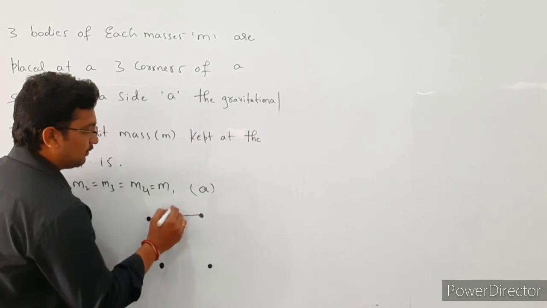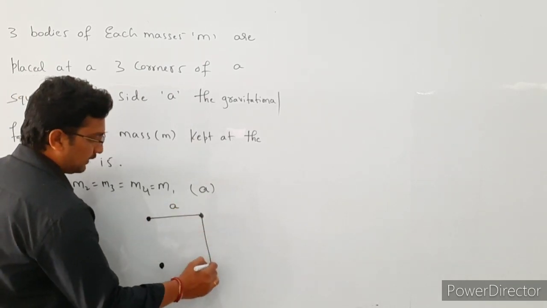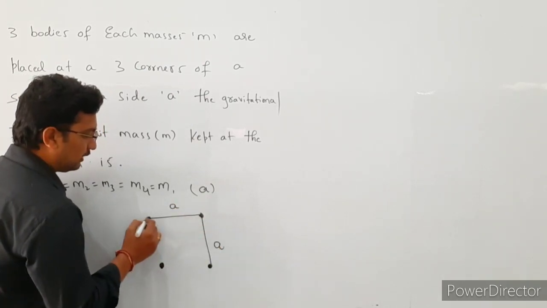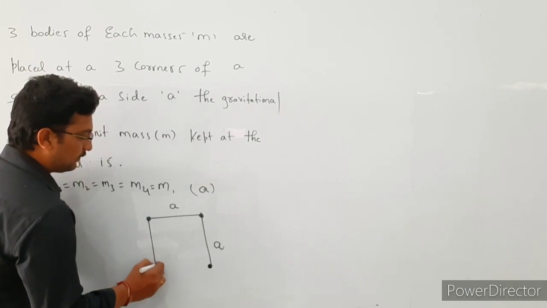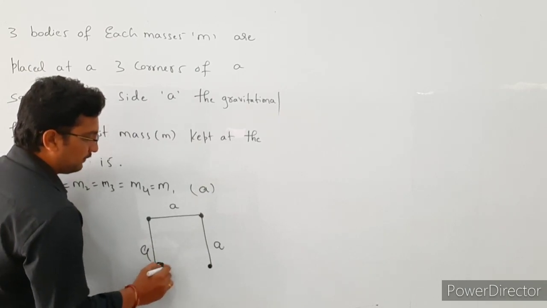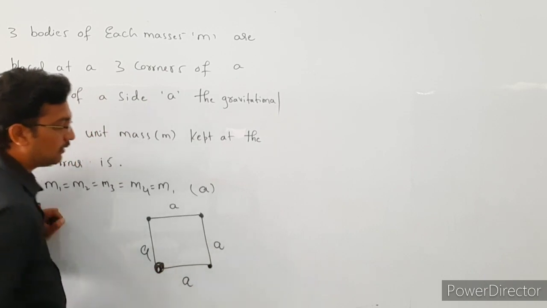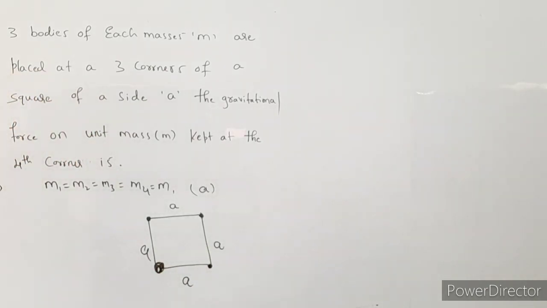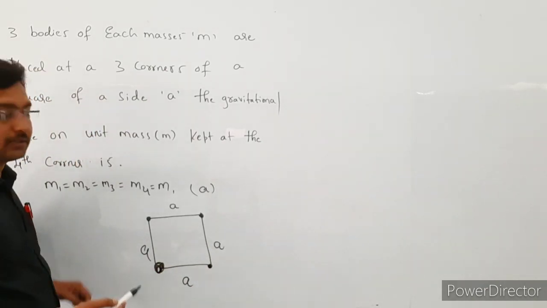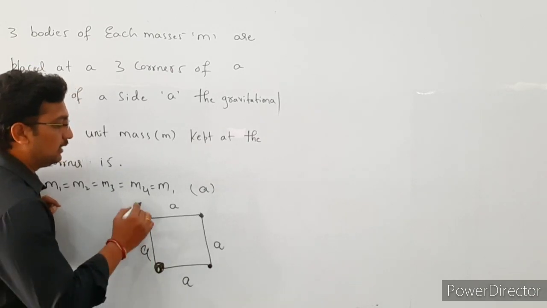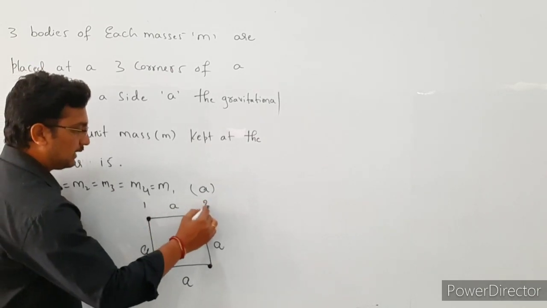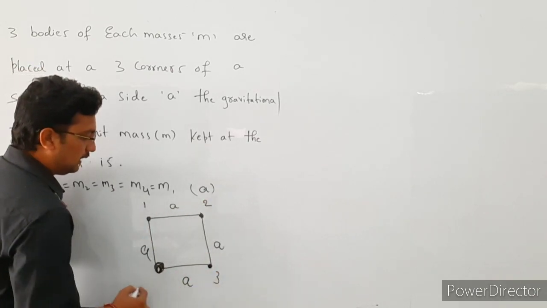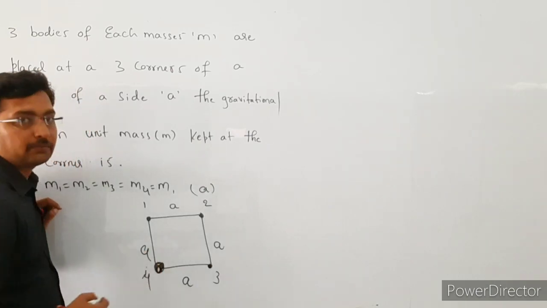Okay, see here, the distance between these two particles is A, the distance between these two particles is also A, and the length of each side is A, right? The next one, we are going to find out the net force acting on the fourth particle. So this is the first particle, second particle, third particle, and this one is the fourth particle.